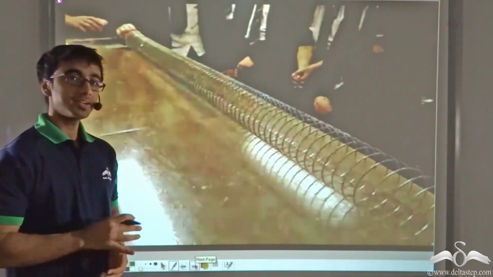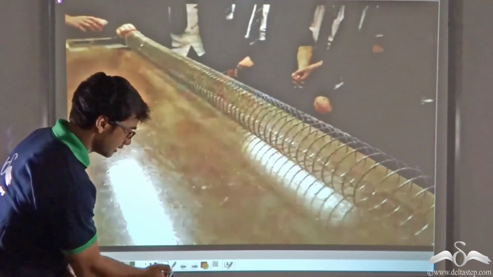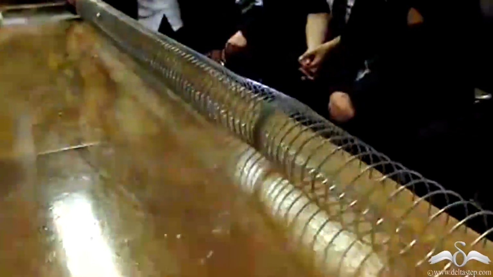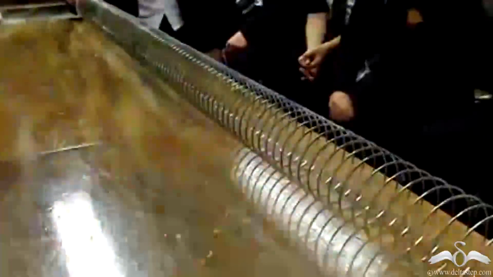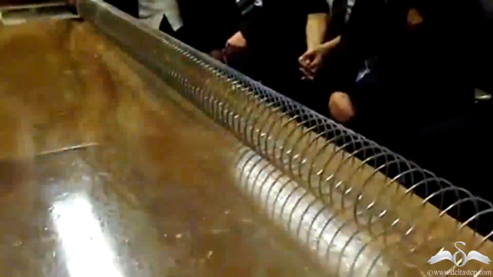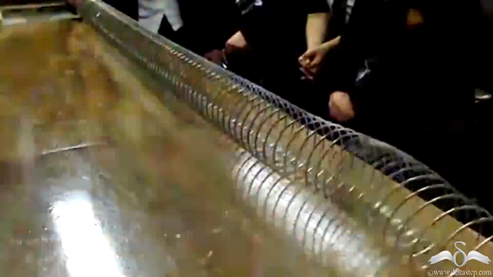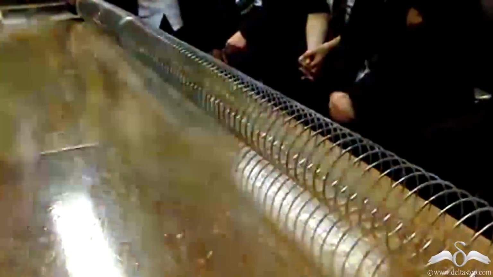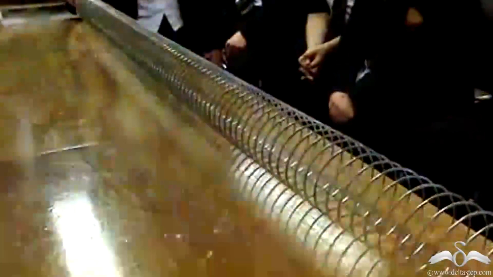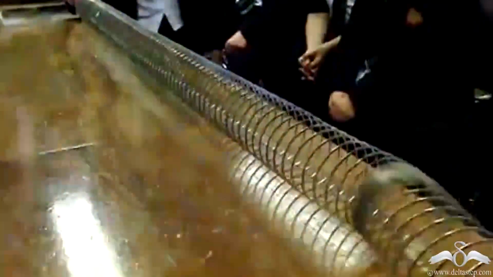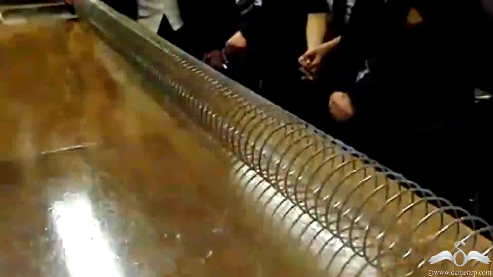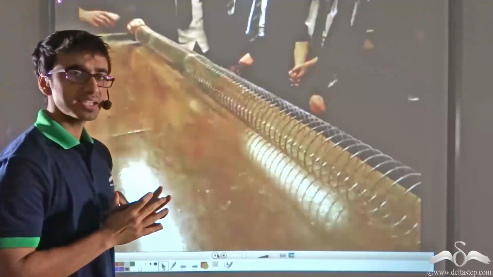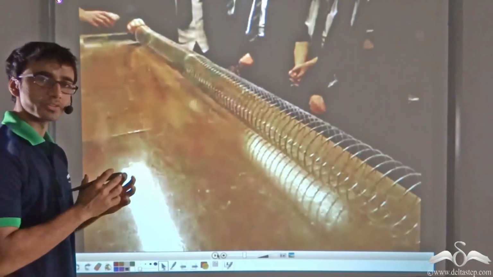Now take a look at this video. In this video, you will find a long spring-like thing that has been tied to two ends of a long table. This spring-like thing is known as a slinky. Now, do you notice some sort of disturbance that is traveling from one end of the slinky to the other? This disturbance is taking place when the rings of the slinky are moving in a to and fro motion about their mean position. So, can we classify this slinky motion as a wave motion?